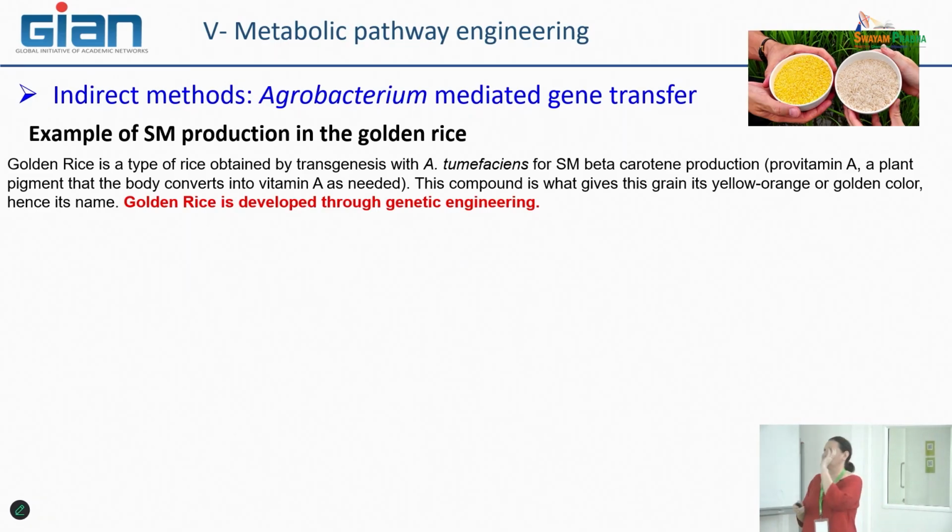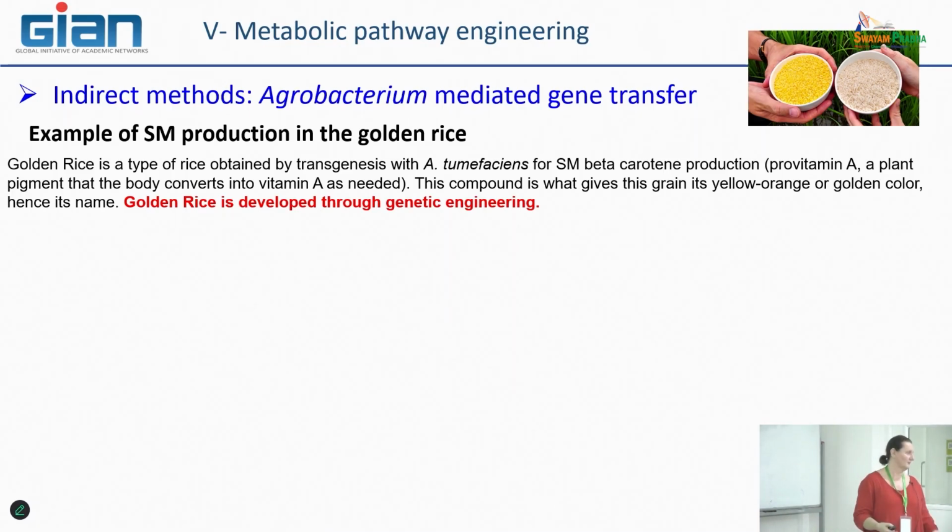Here I will just focus my attention on the primary production, but you need to know that this golden rice is becoming a sort of model on which we can manage several types of transformation methods in order to improve them and also to add several genes.